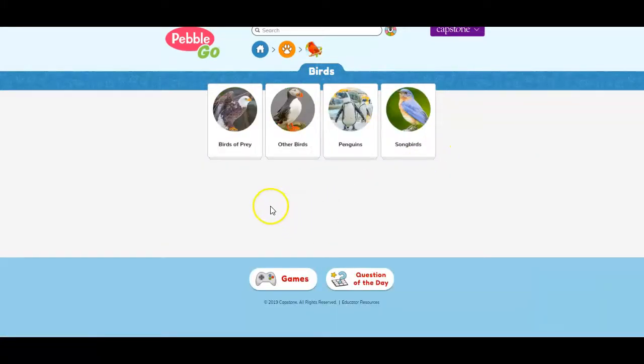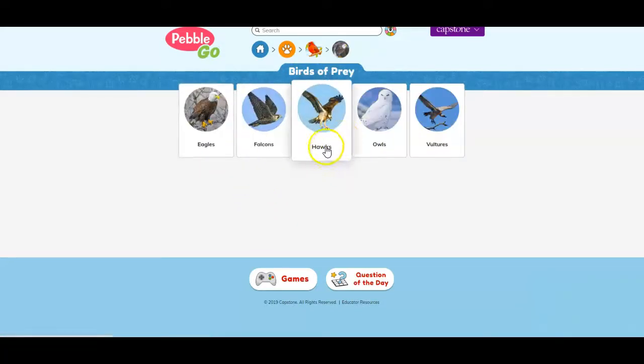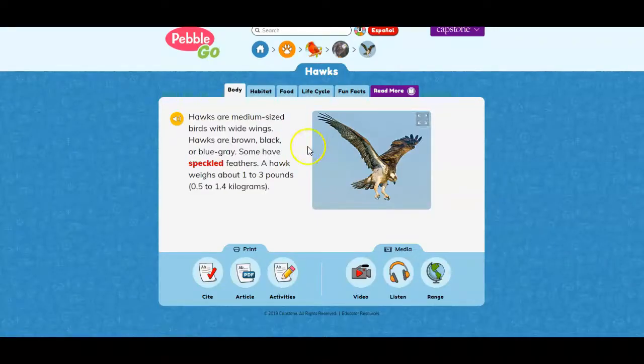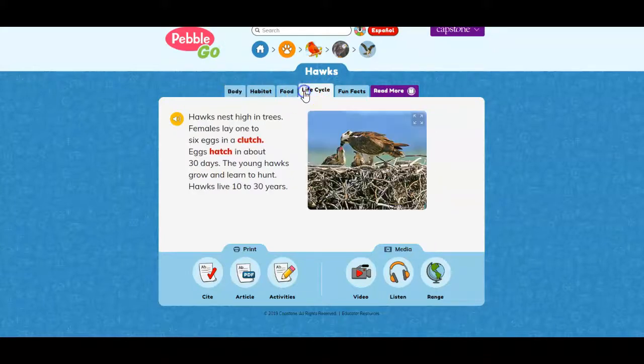Now I want to find out about a hawk first. So we're going to be going under birds of prey. And here we have our hawks. If you want, you can hit the speaker icon. If you end up going to the website yourself, you can hit the speaker icon and it will read it to you. But for now, let's take a look at some of the things we can see just in this picture. In the picture of the hawk, we can see that it has wings. On those wings are feathers, and there are feathers all over its body as well. We can see its beak there as well. So yeah, some of those characteristics of birds.